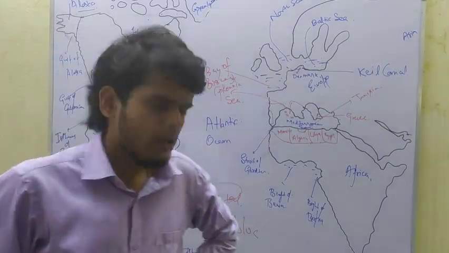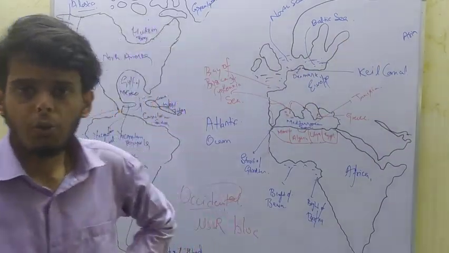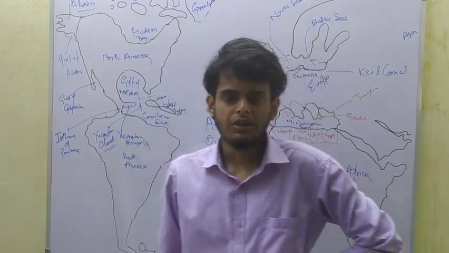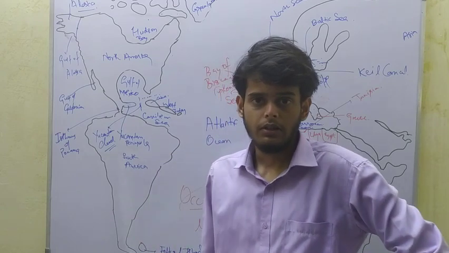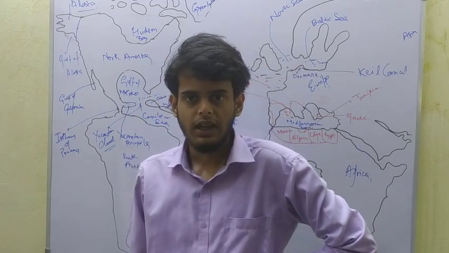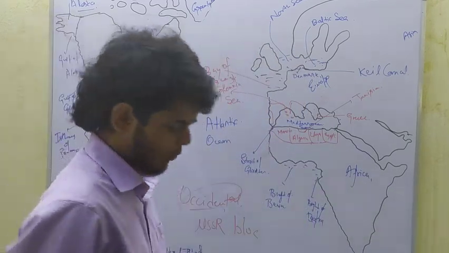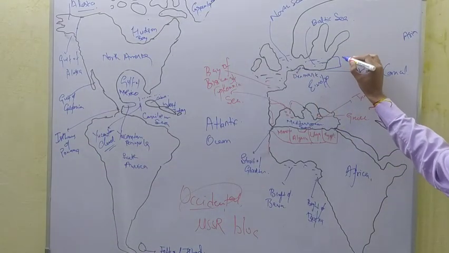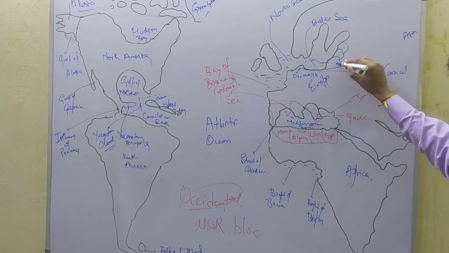These included the Baltic countries, located on the eastern side of the Baltic Sea, Lithuania, Latvia, and Estonia. Moving northwards from south, this is Lithuania, this is Latvia, and this is Estonia.